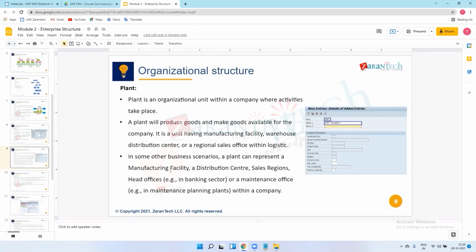For the manufacturing, they require some robots or machines. Those machines require maintenance, so a maintenance office will be there as well. So manufacturing facility, distribution center, and maintenance office are all included in these plants.